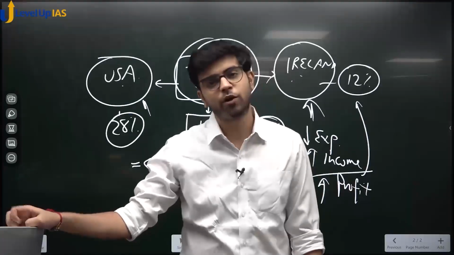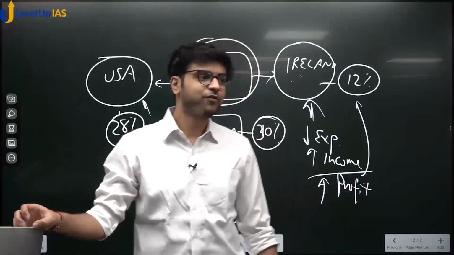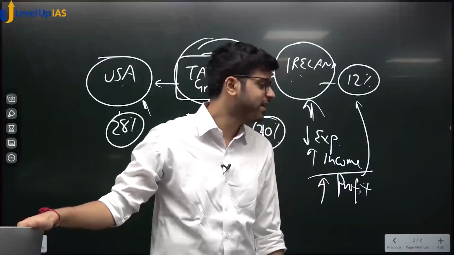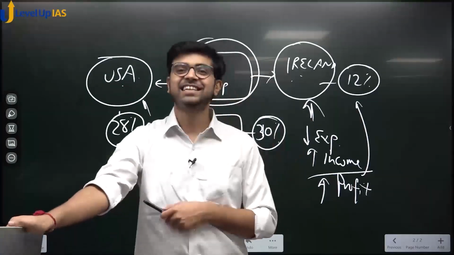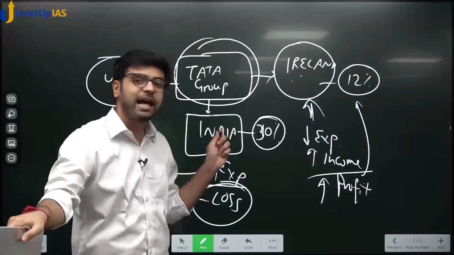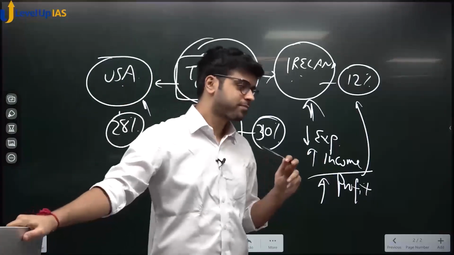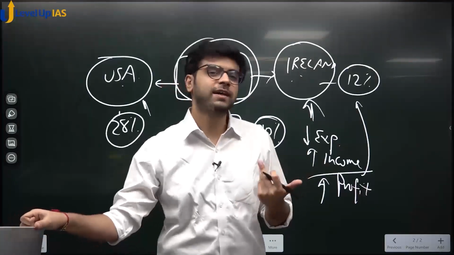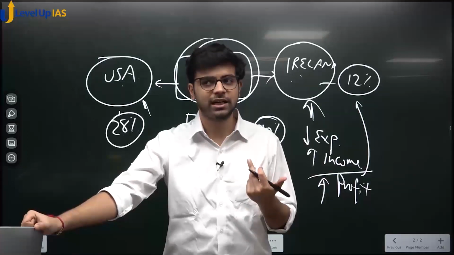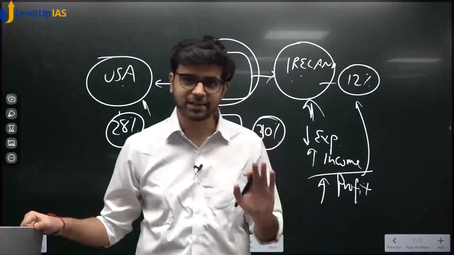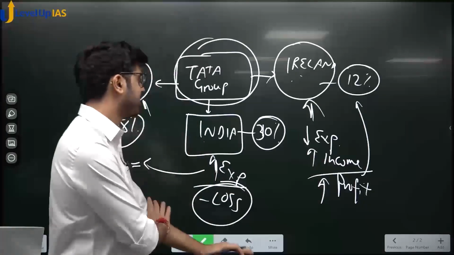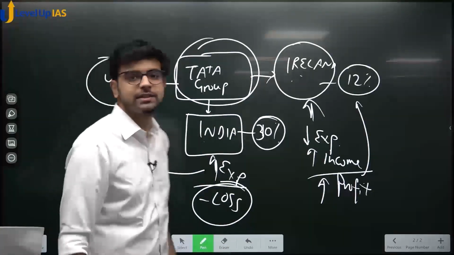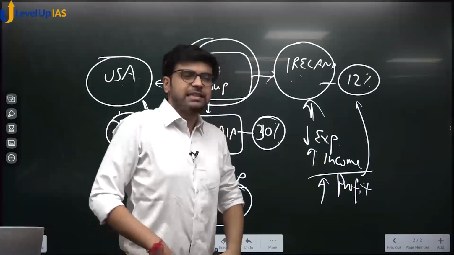So you might be thinking, is it so easy to do that? It is not so easy. It is very complicated, and that is why we CAs exist. And we have given 5 years worth of every ounce of our blood and sweat to do this. This falls under tax evasion, and some of it might be legitimate, some of it might not be. So some of it comes under tax avoidance, some of it comes under tax evasion, but nothing comes under tax planning. Trust me, this is not the perfect picture. The perfect picture is whatever is earned here, you give, whatever is earned here, you give, whatever is earned here, you give. Understood? Is it simple?